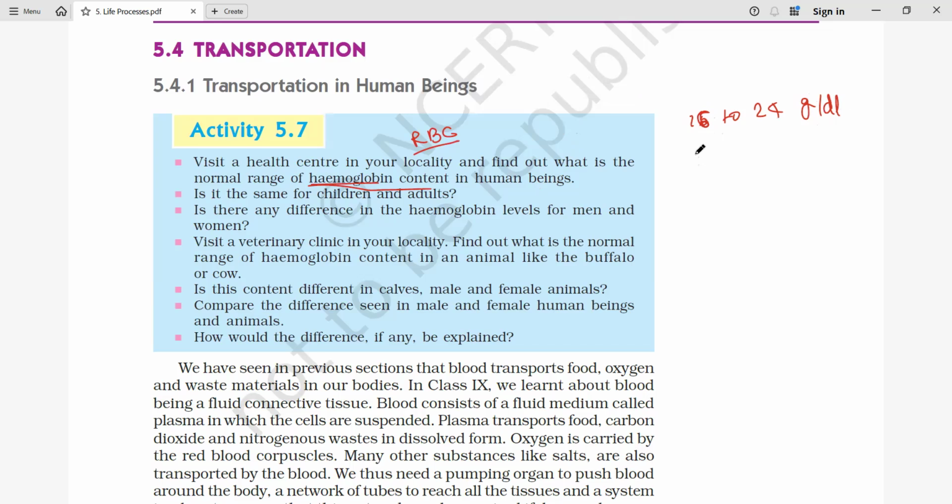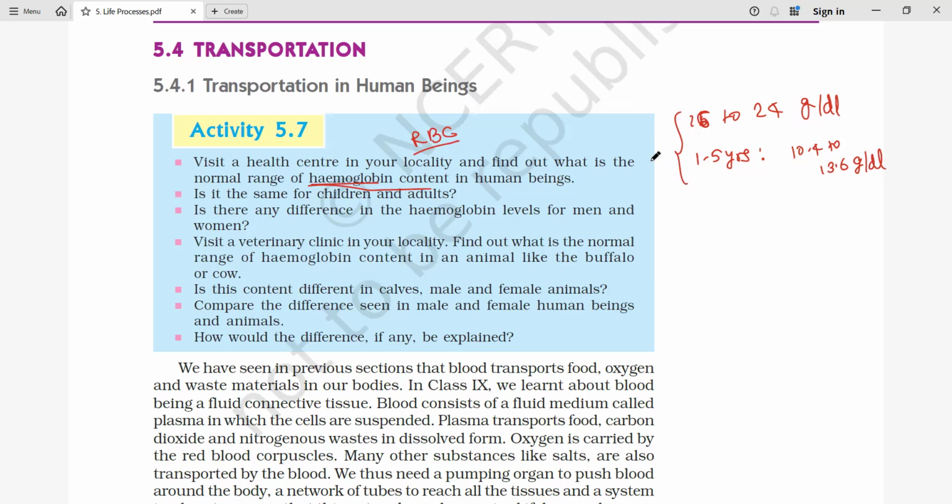Slowly, when the child grows up, this range shrinks. Finally, suppose you talk about a 1 to 5 years child. In that case, the hemoglobin becomes 10.4 to 13.6 grams per deciliter.